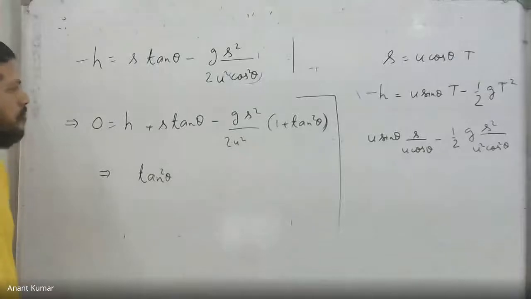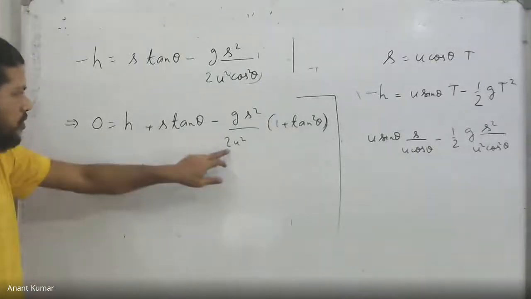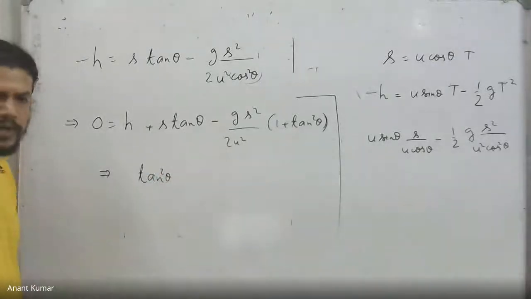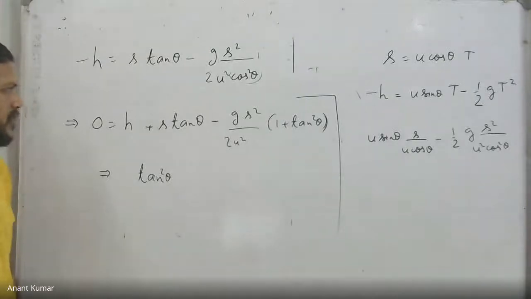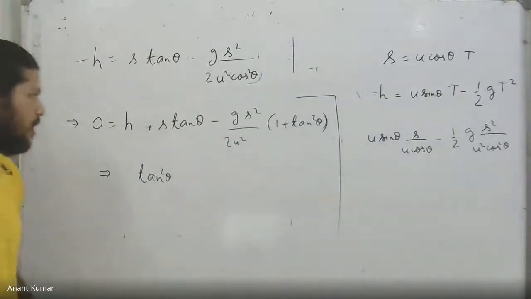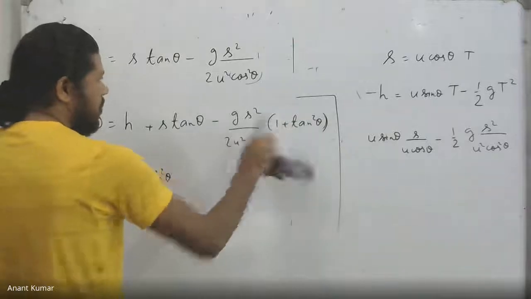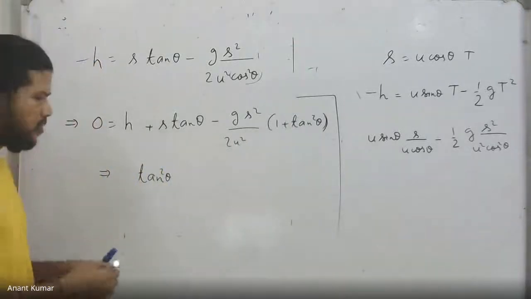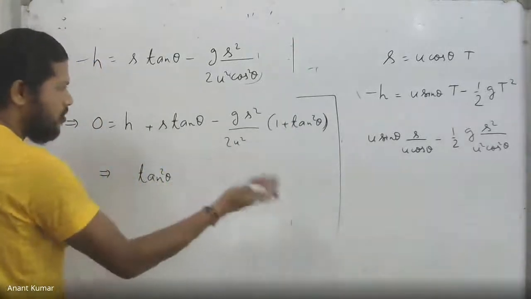Then we multiply throughout by 2u square upon g s square, so that this will now become 1 plus tan square theta only. So I write tan square theta first, and 1 later on.